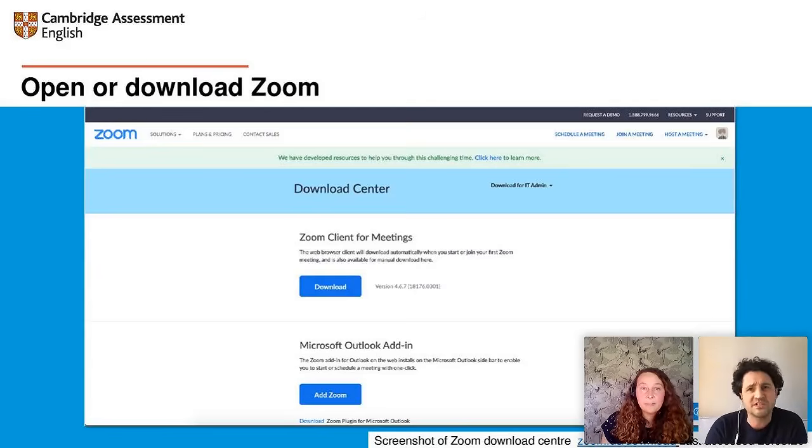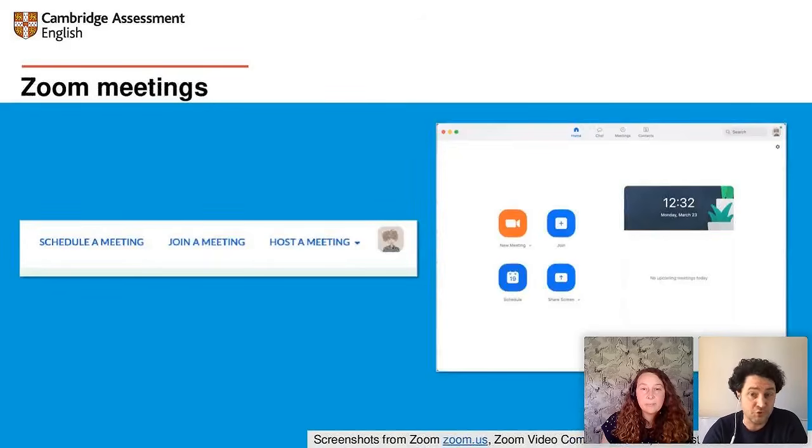The best way to experience Zoom is through the desktop application. It's free to download from the main Zoom website, and it's very easy to install. You just follow the on-screen instructions. When you open Zoom, you'll see a simple menu with 4 options: New Meeting, Join, Schedule, and Share Screen. You can also schedule or start a meeting directly from the Zoom website.